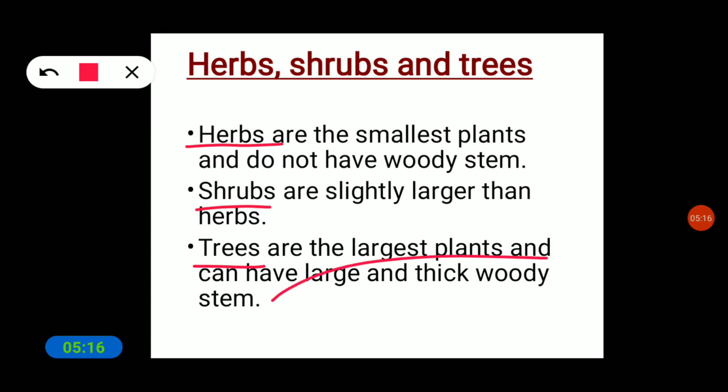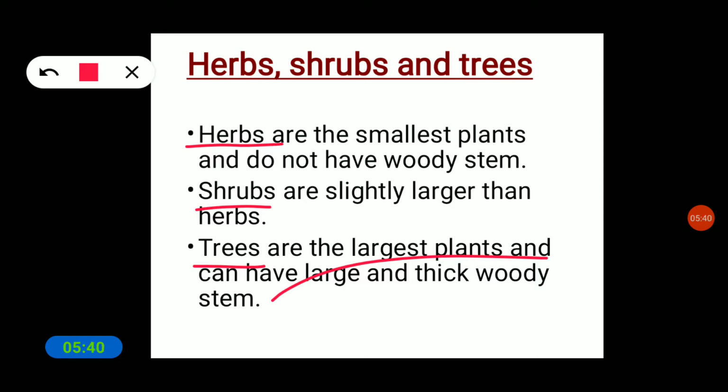Herbs have a very small, thin stem, shrubs are thicker than herbs, and trees are large in size with a strong, thick woody stem.